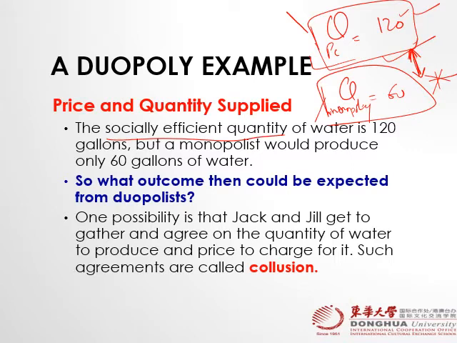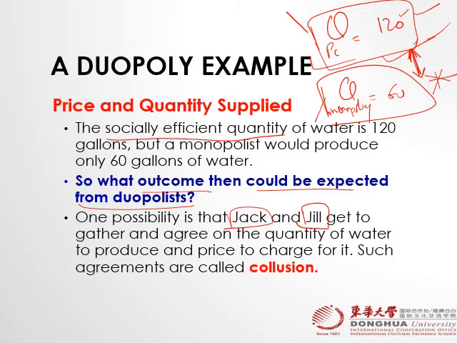Let's talk about that. So the question arises, what outcome should then be expected from duopolies? One possibility is that Jack and Jill, two producers who own the water well, get together and agree on the quantity of water to produce and the price to charge for it.